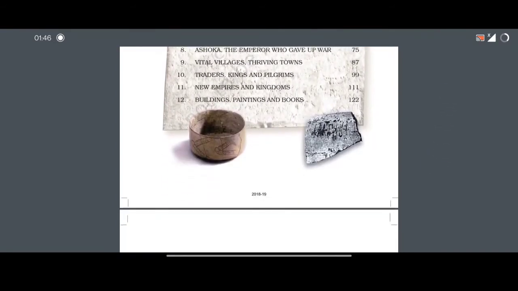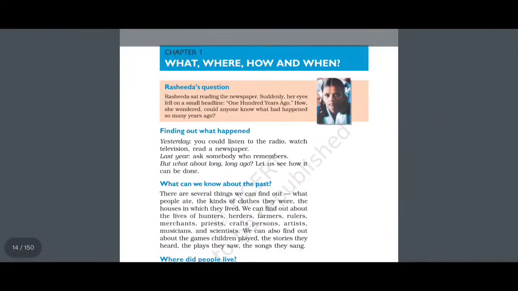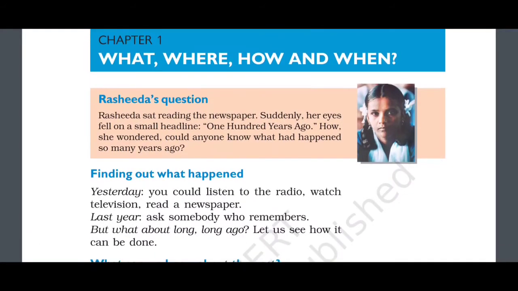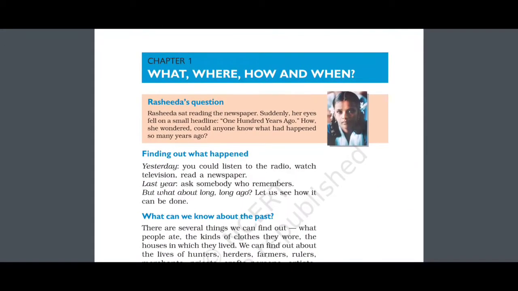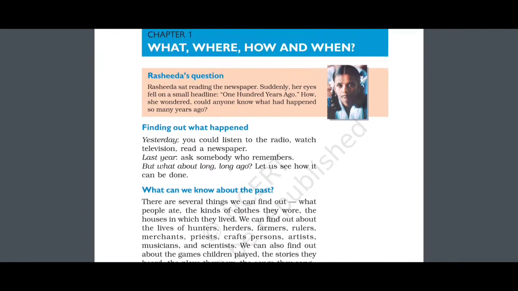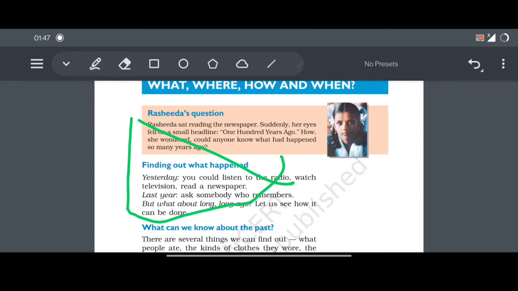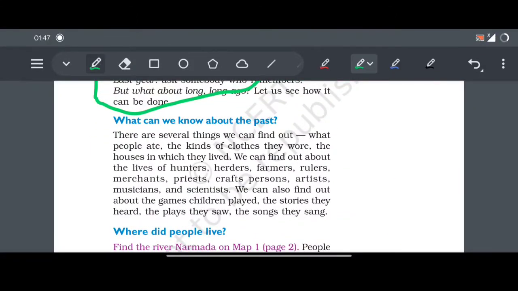So let's see the first chapter. The first chapter talks about what, where, how and when. Basically this lecture is a summarized version of this chapter. So we're going to skip all this, it isn't needed for us. ये चाहिए class 6 के student के लिए, but we are going to skip this. So here it is.